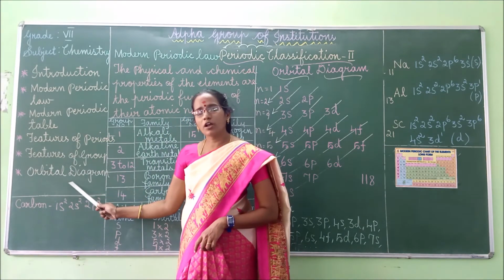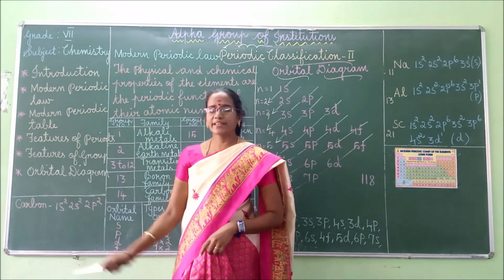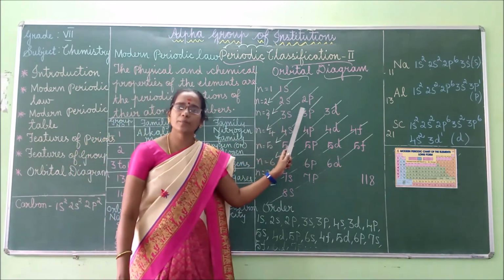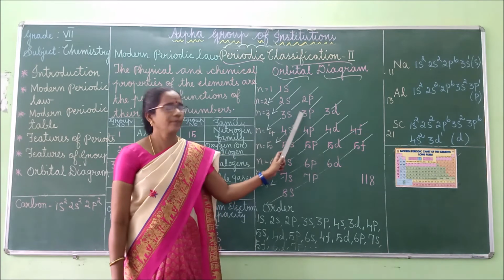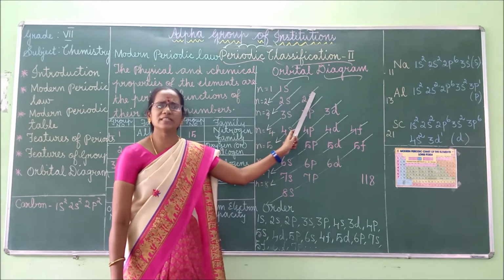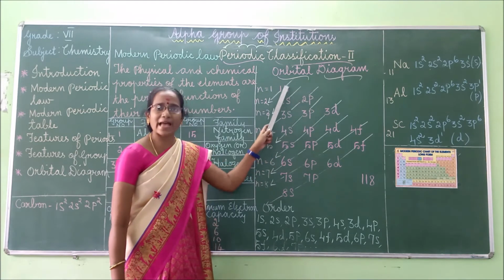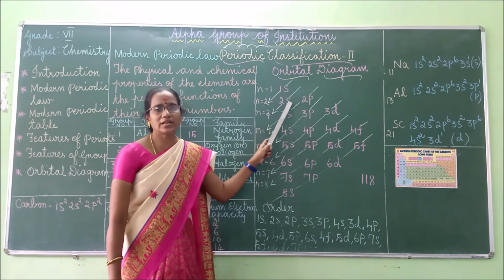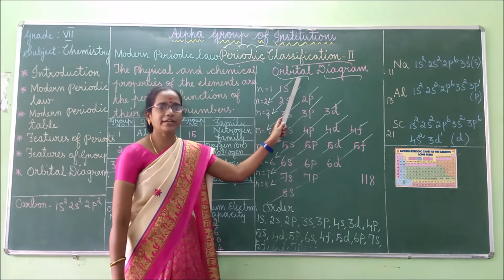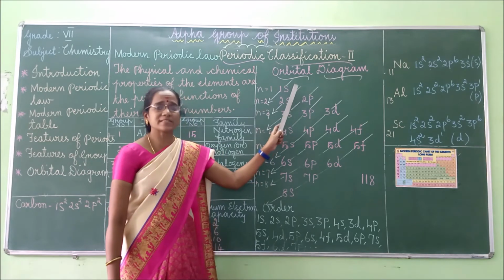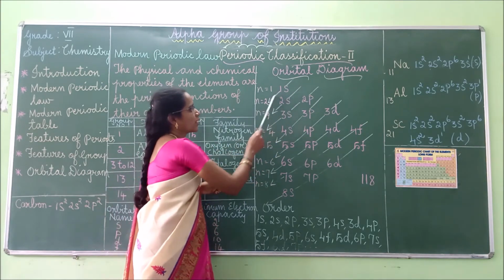Shall we move to the orbital diagram now? Right. Look at this diagram. This is called the orbital diagram. It shows the electrons in arrows and indicates the spin of the electrons. This is an arrow mark, isn't it?